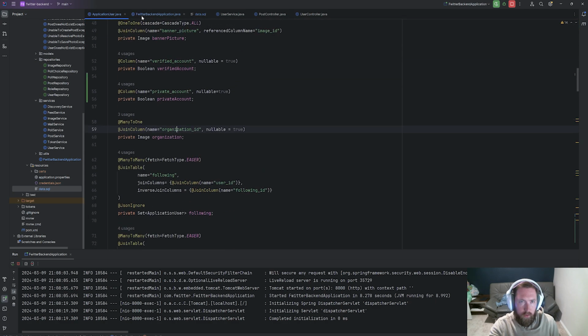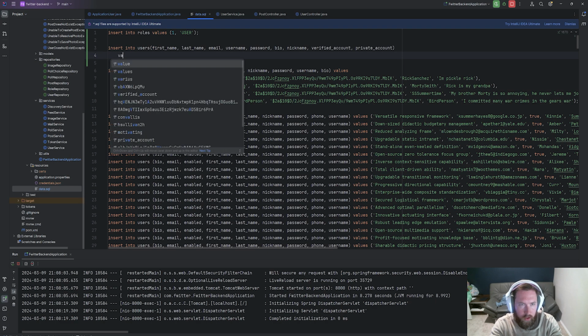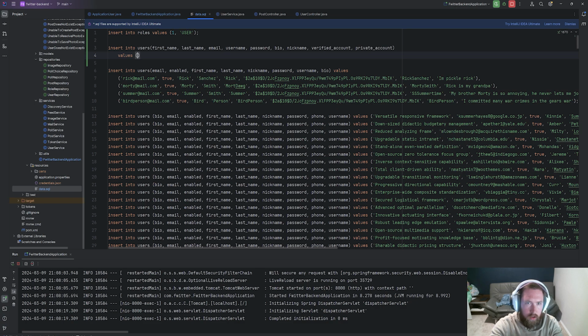Okay, I think that's everything we want out of this. And then we'll go ahead and say values. And here, so first name, we'll just put unknown. Second name, coder, email at email.com. This won't help us debug stuff, but it is what it is.